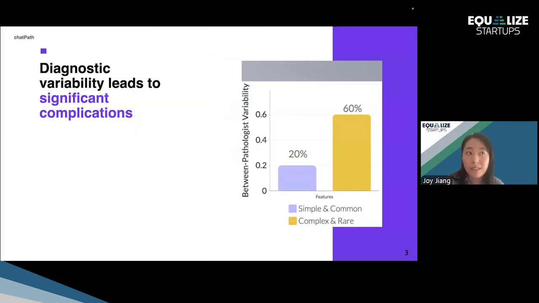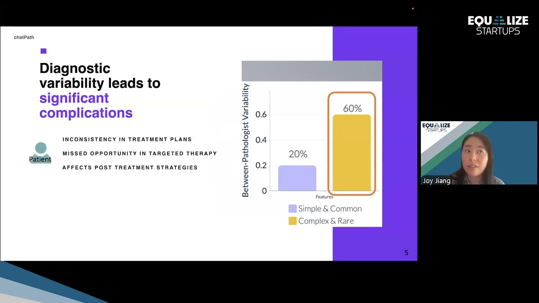So not surprisingly, there exists a lot of diagnostic variability between pathologists. And if I simply split the features on the biopsy into simple and common versus complex and rare, what we'll see is that there can be up to 60% of between-pathologist variability. What that means is that if we have one biopsy from one patient and two pathologists, they may have completely different views on what this diagnosis is.